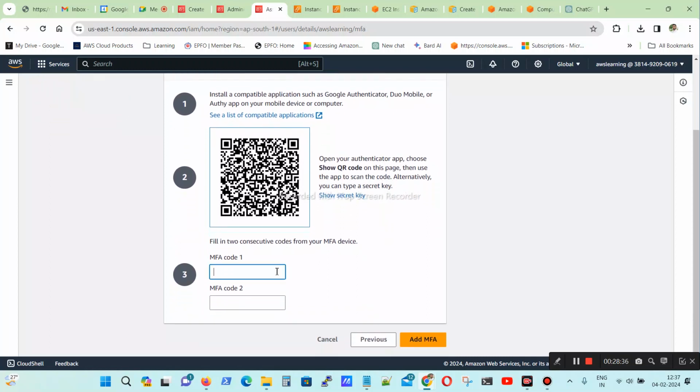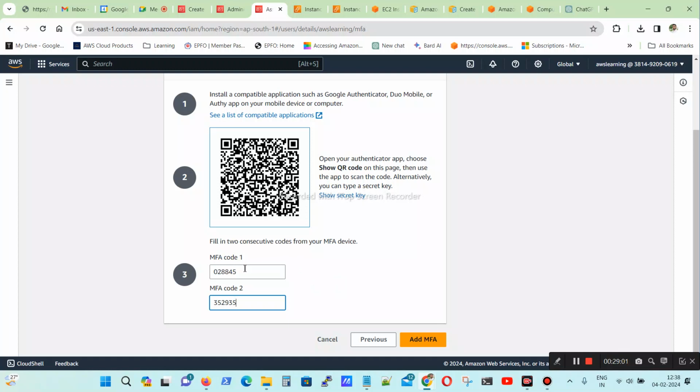One second. Do we have to do it every time, or is it only once? Yes, one time only. One time we have to do it, and I will show you how we can log in every time. When you log in, it will be more secure for your AWS account. The code is valid for 30 seconds, and before that you need to add it.